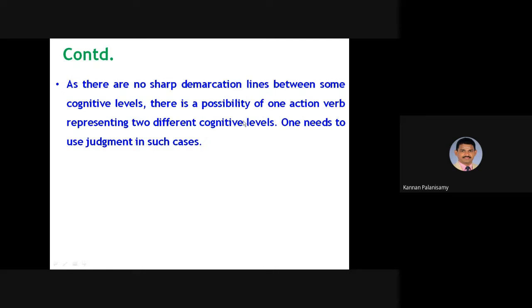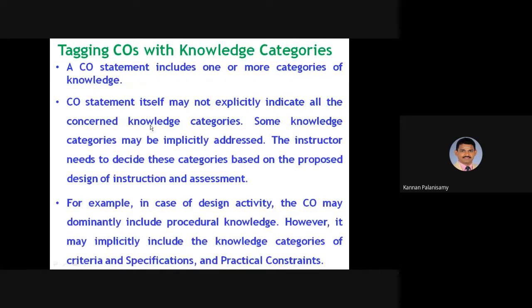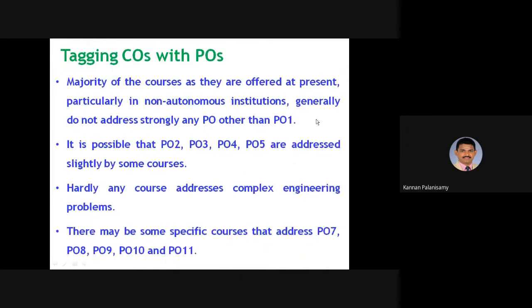If you look at Bloom's taxonomy, the same action verb will be there in different categories, remember or analyze. Some action verbs will be present in all the categories. Under such a condition, the observer or the teacher or the instructor should make a judgment based on the context. And tagging COs with knowledge categories. One CO statement includes knowledge categories. Already we have seen this in the CO structure, so we will not go in deep.